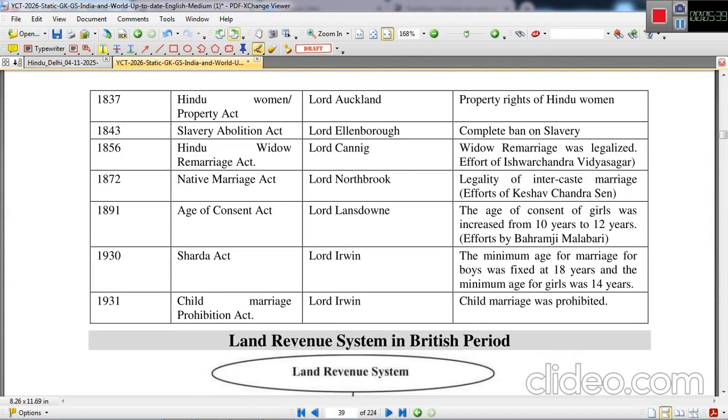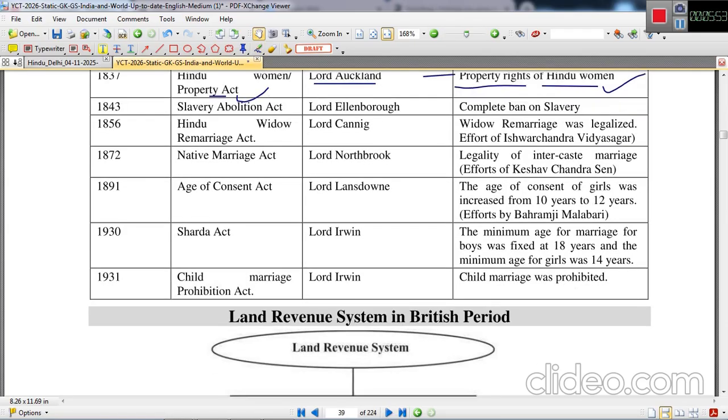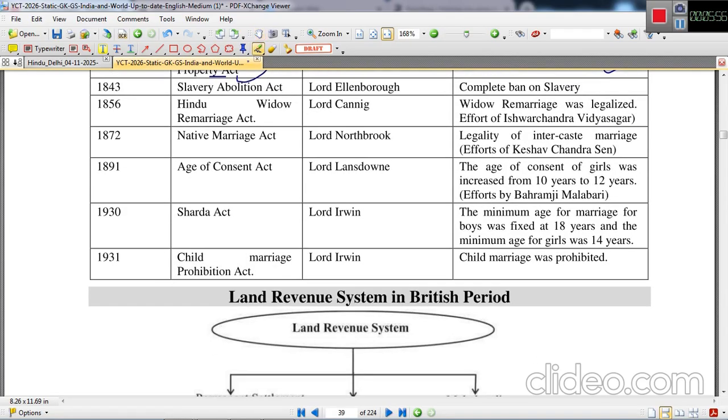The Hindu Women Property Act was passed under the Governor Generalship of Lord Auckland. Some property rights of Hindu women were given to them, not fully, but some rights. In 1843, the Slavery Abolition Act was passed, when the Governor General was Lord Ellenborough, and slavery in any form was completely banned.